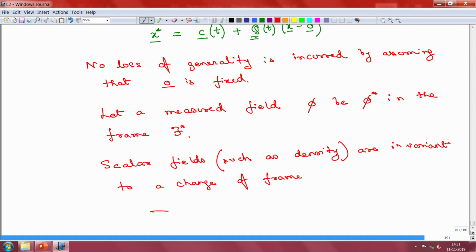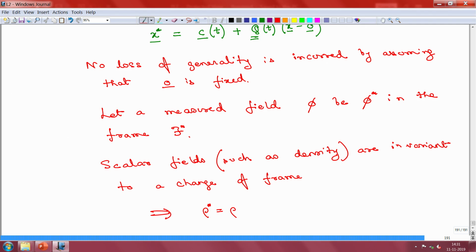Which implies that if you measure in the F star frame, you are measuring a density phi star, and that should be the same as the density that you are measuring in another, equivalent frame.